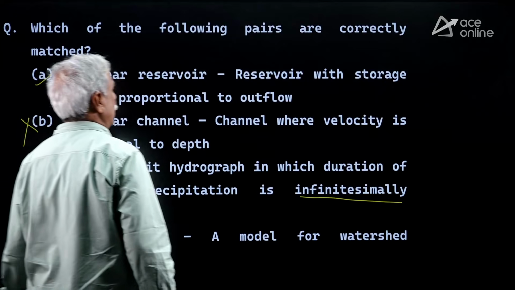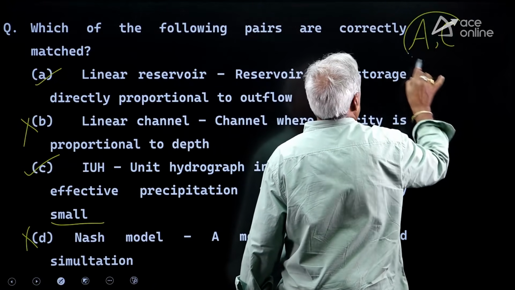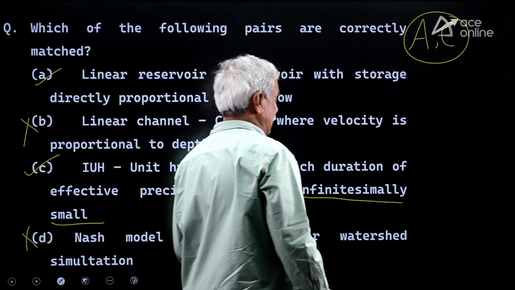It is wrong. So, correctly matched as asked, sir: A and C are correct answers for this.